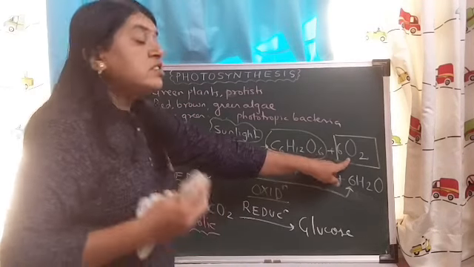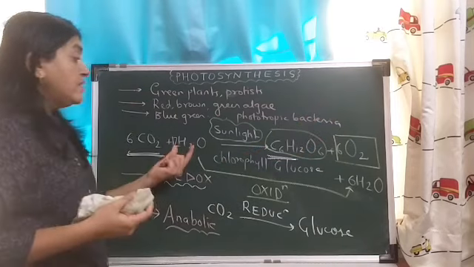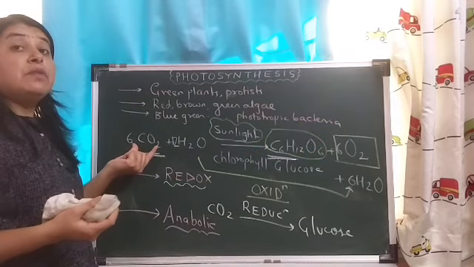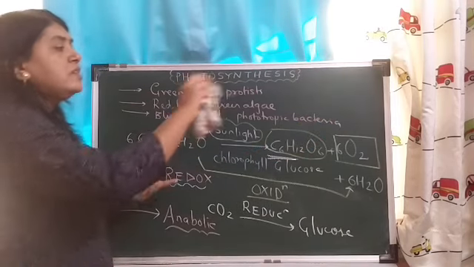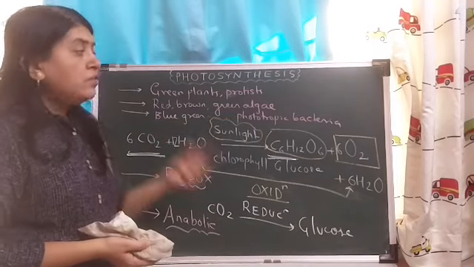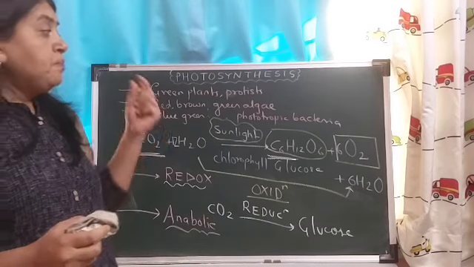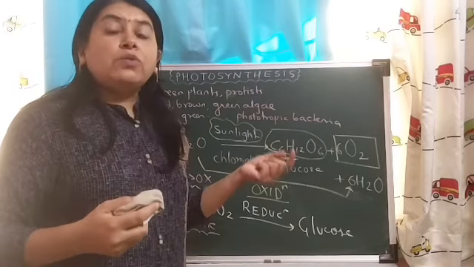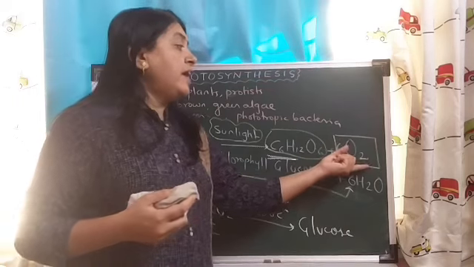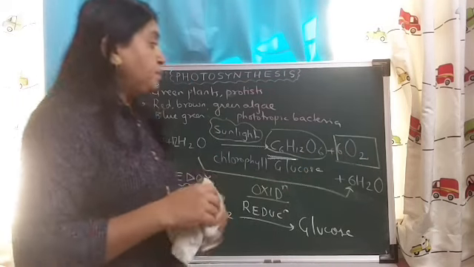So this oxygen that is formed, where is it coming from? Is it coming from water or is it coming from carbon dioxide? So many schools of thought were there regarding this evolution of oxygen. And now we are going to see the different scientists and how they tried to prove the source of the evolution of oxygen. Okay.